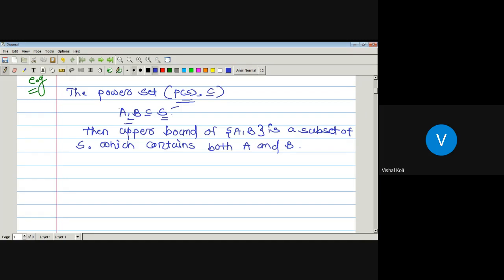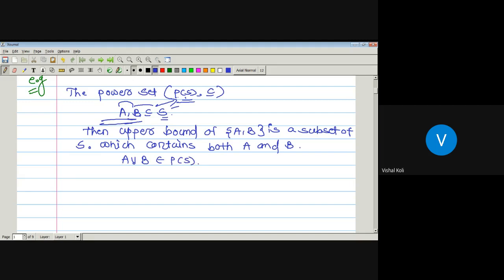So here we have taken A and B as any two subsets of S. It means A and B are two members belonging to the power set of S. Then we have to prove that the least upper bound of A, B and the greatest lower bound of A, B will exist. Okay, so here, as A and B are any two members of the power set of S, A union B is also a member of the power set of S.